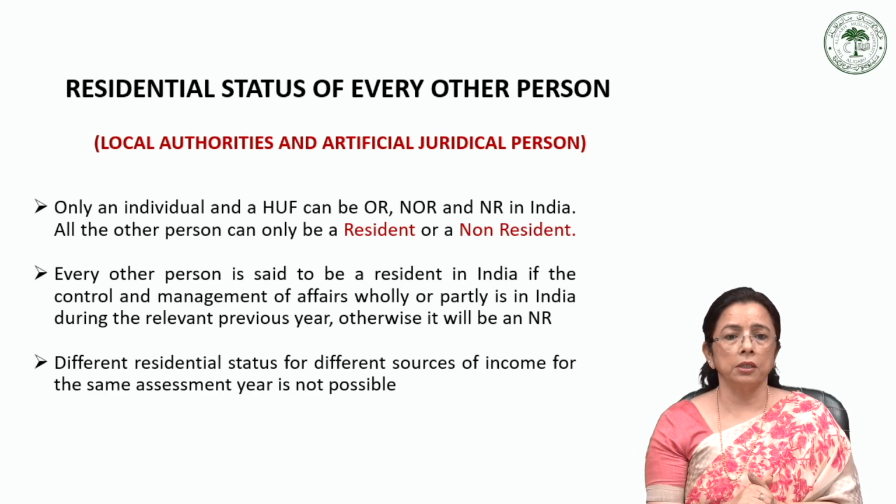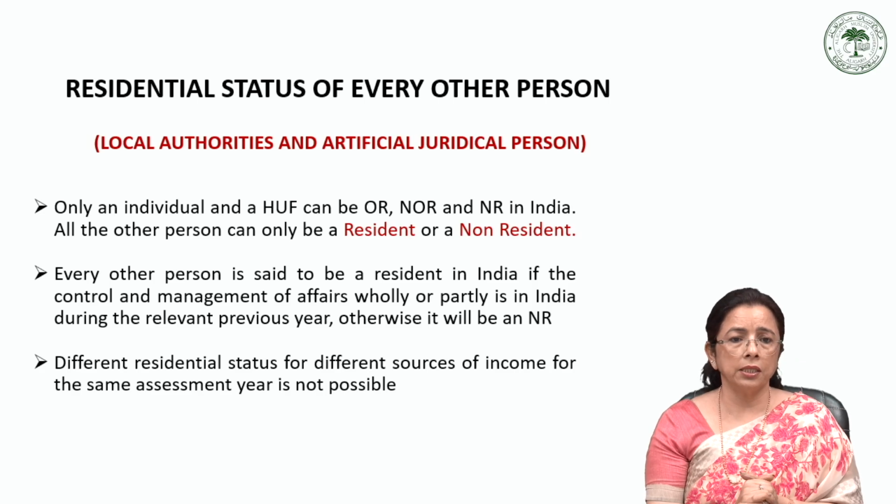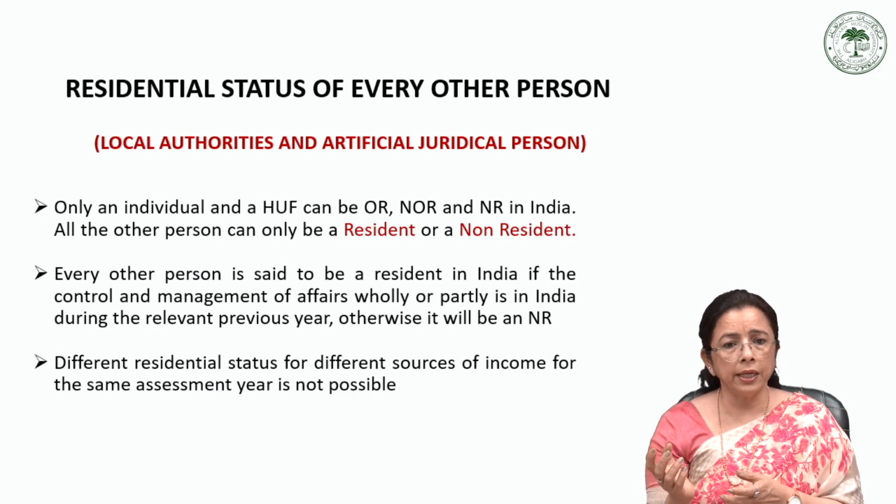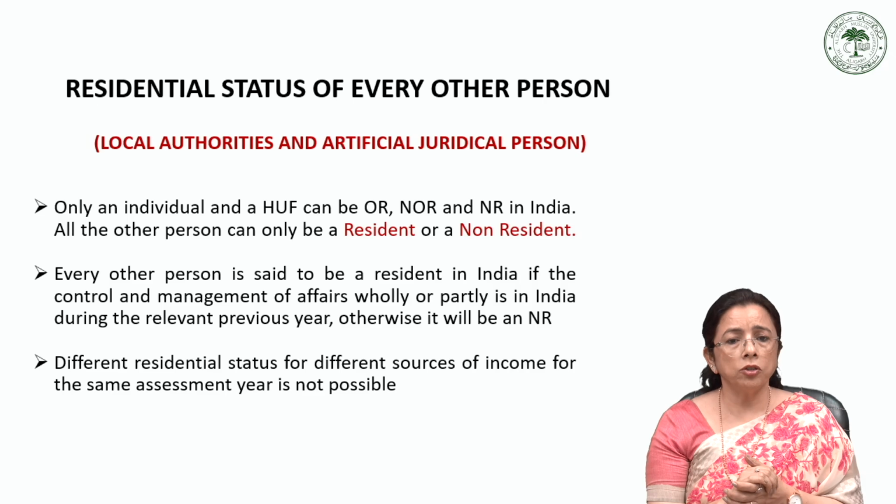I hope with the help of these examples, things are more clear about what comes under any other person. Next we come to types of residential status. Unlike individuals and HUF, which can have three types of residential status, namely resident and ordinarily resident, resident but not ordinarily resident, and non-resident, all other persons, including local authorities and AJPs, can have only two residential statuses, like the company.